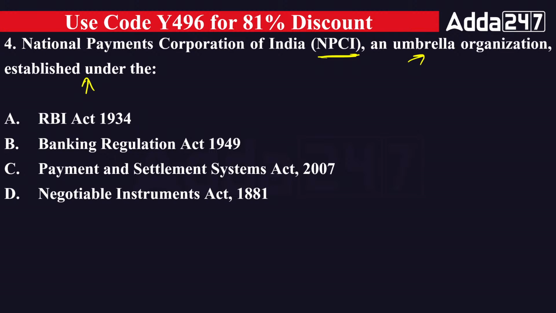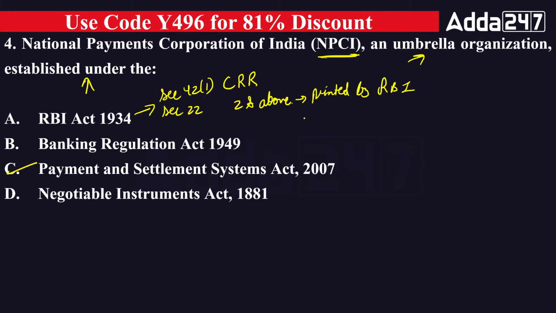Okay, fourth is C. Everyone is going with the C option. So the right answer is C, Payment and Settlement System Act 2007. That is correct. There are certain important sections, like RBI Act section 42(1), which talks about the CRR. RBI Act section 22 says that RBI has the right to print all denominations except rupee 1, so 2 and above can be printed by RBI.